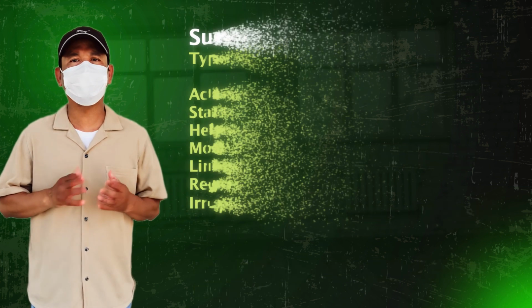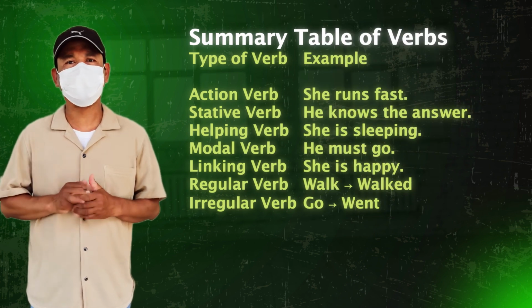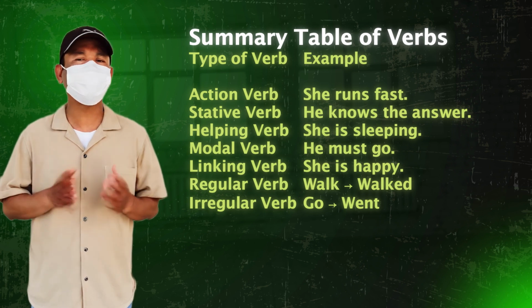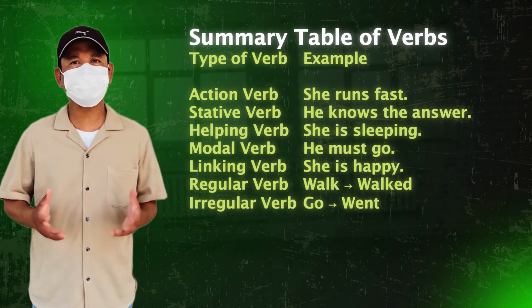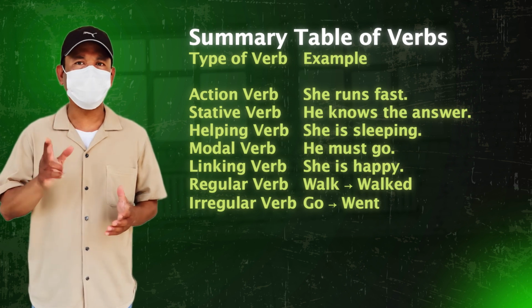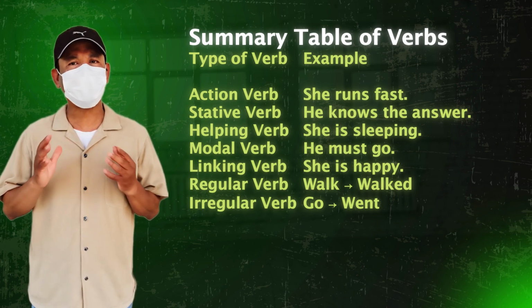Summary table of verbs. Type of verb, example. Action verb: she runs fast. Stative verb: he knows the answer. Helping verb: she is sleeping. Modal verb: he must go. Linking verb: she is happy. Regular verb: walk, walked. Irregular verb: go, went.